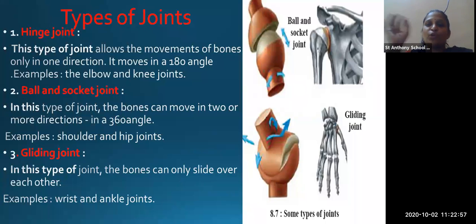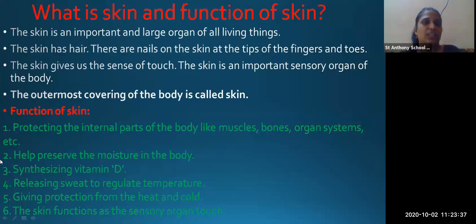So where are these joints? At the wrist. So wrist and ankle joint, that is known as gliding joint. Here your wrist can move easily. Okay, so that wrist and your ankle joint. Ankle, that is where you wear anklets, that is your ankle. And where you wear your wrist watch, that is your wrist joint. So these are the two joints, you find the gliding joint in those positions. Okay.